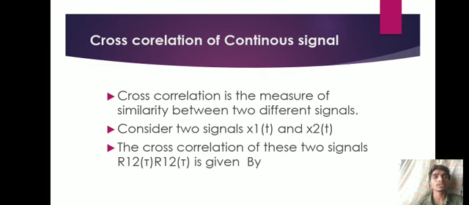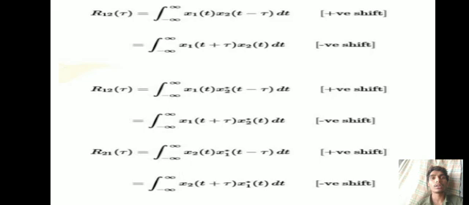Cross correlation of continuous signals. The cross correlation is the measure of similarity between two different signals. Consider two signals x1(t) and x2(t). The cross correlation of these two signals, r12(τ), is given by r12(τ) equal to the integration from minus infinity to infinity of x1(t) x2(t minus τ) dt, which is equal to the integration from minus infinity to infinity of x1(t plus τ) x2(t) dt.